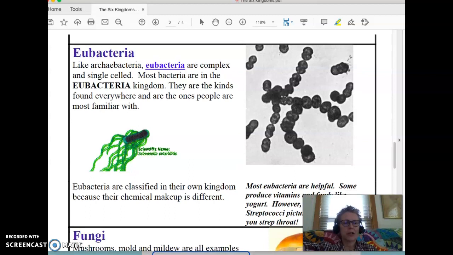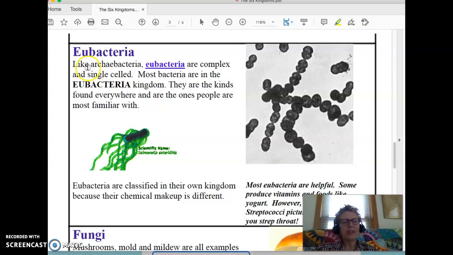The next kingdom is eubacteria, and as I've told you before, when I think of bacteria, I go, ew. So it's the eubacteria. Yes, that was my dog barking. Like archaebacteria, eubacteria are complex and they're single-celled. Most bacteria in the eubacteria kingdom are the kinds found everywhere, and the ones that people are most familiar with.